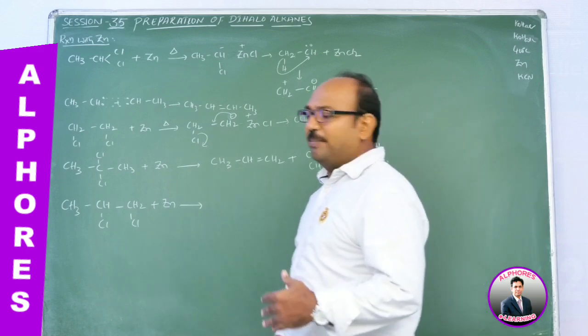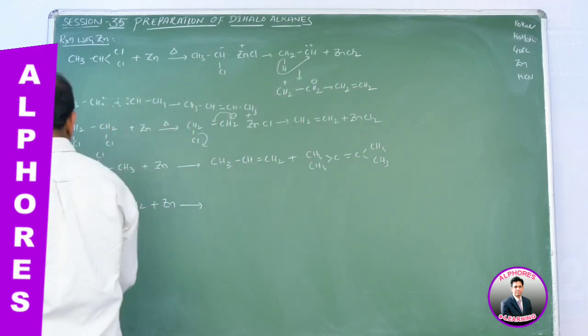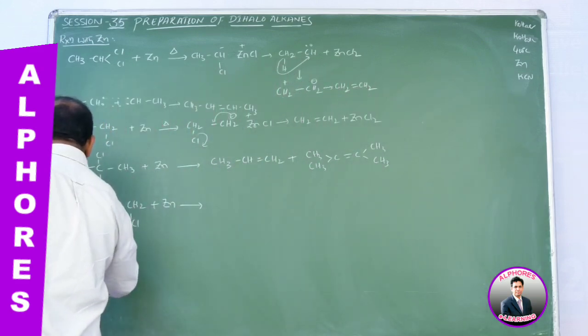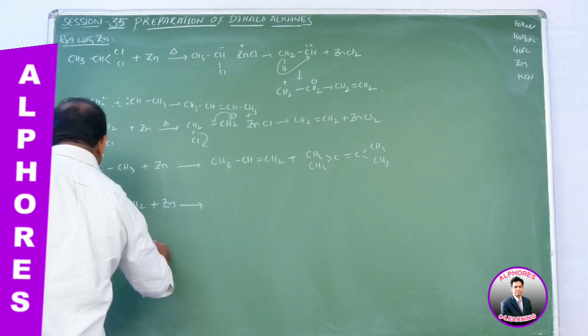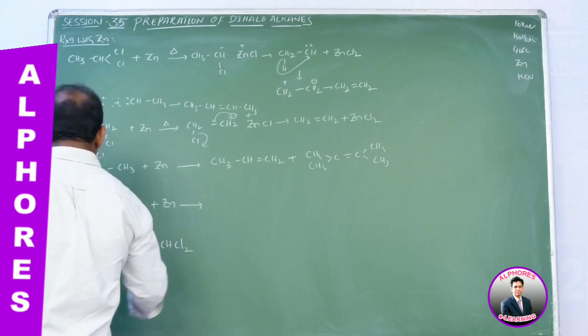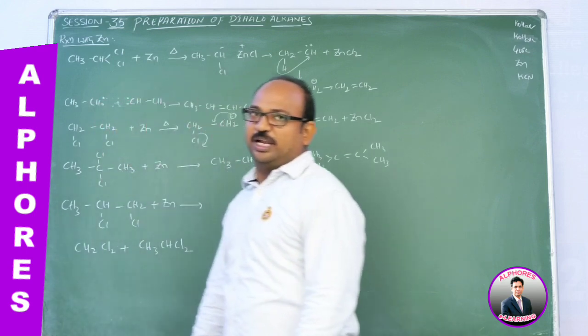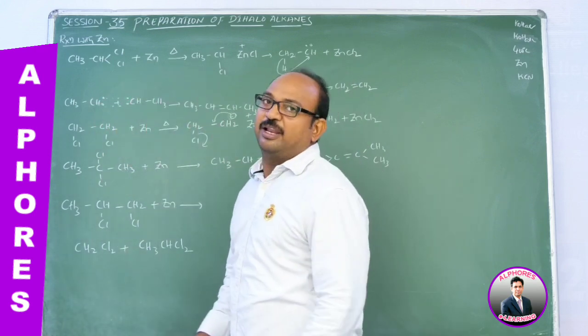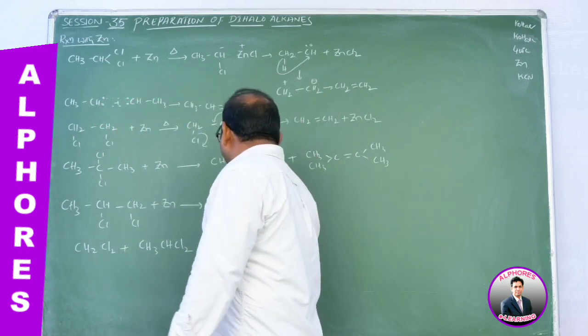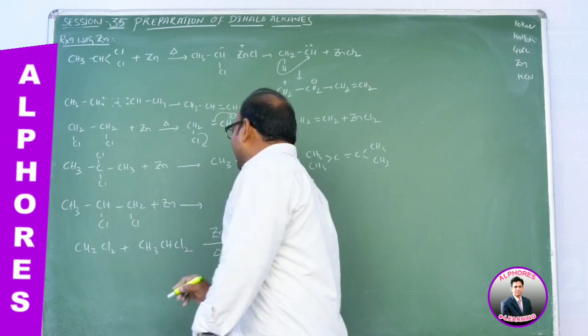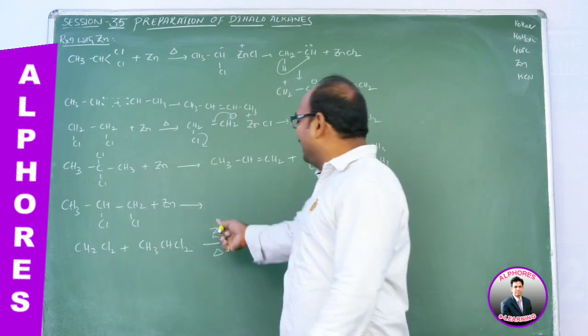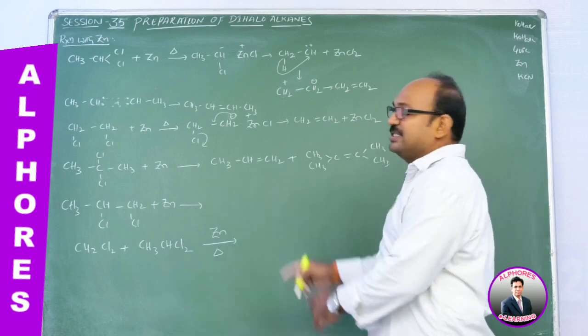And try this one. One is methylene dichloride, CH2Cl2, and the other is ethylene chloride, CH3CHCl2. When these two mixed together are heated with zinc, this is the previous day's equation.